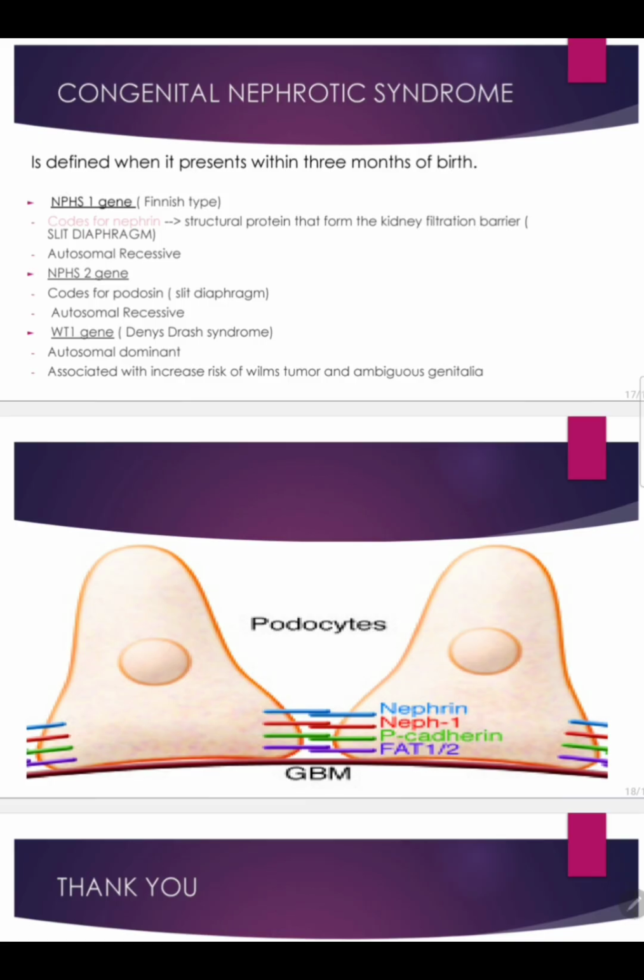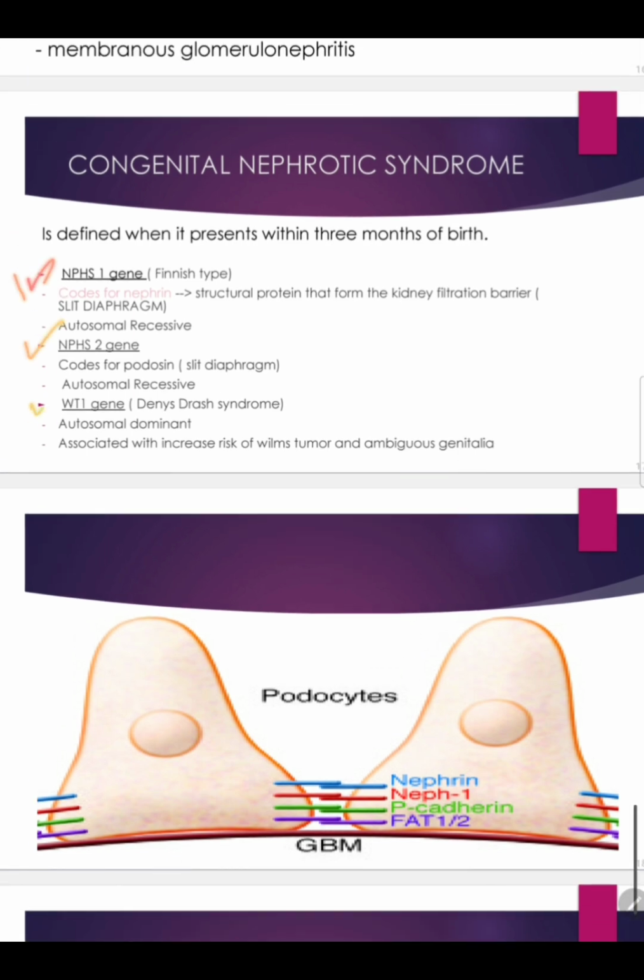Now, when can we say that it is congenital nephrotic syndrome? Another more important section. It is defined when it presents within 3 months of birth. Now, in congenital nephrotic syndrome, what are the possible genes which could be mutated? NPHS1, NPHS2, and WT1 gene. Have we heard about this gene somewhere? Yes, it is also the gene that is mutated in Wilms tumor. It causes Wilms tumor. So the NPHS1 gene is also called the Finnish type. Why? Because this type of gene mutation is more common in Finland, and it codes for nephrin.